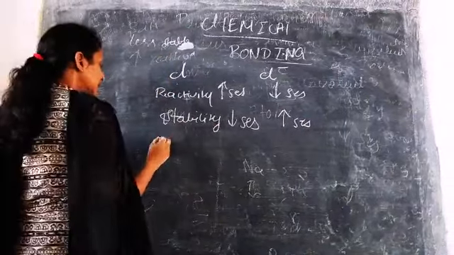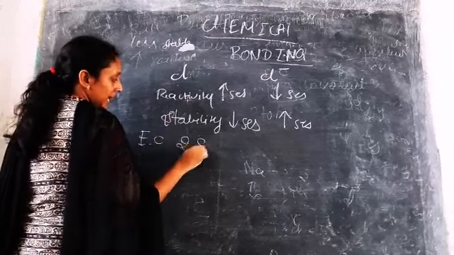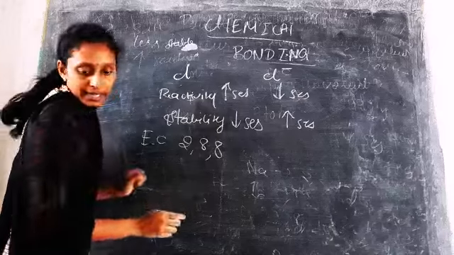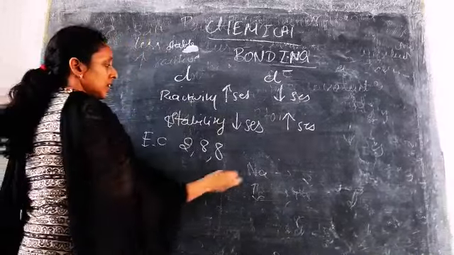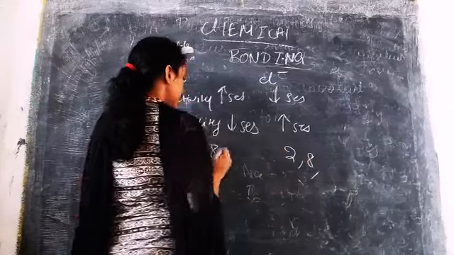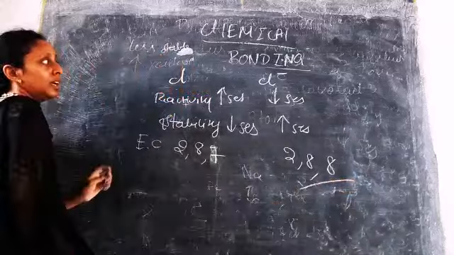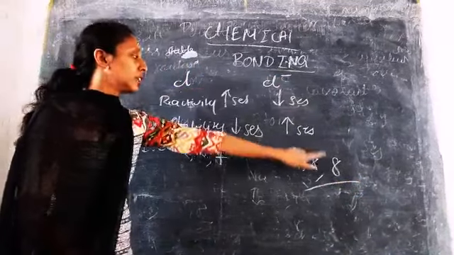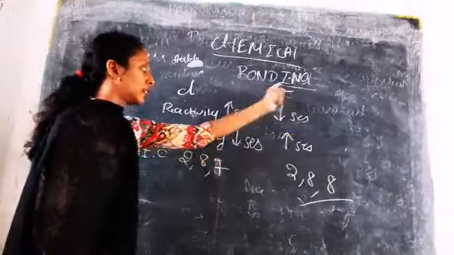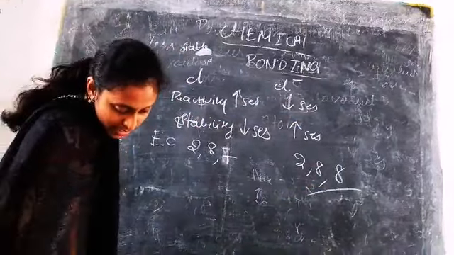Next is the electronic configuration. This one is 2, 8, 7, and this one is 2, 8, 8, which is highly stable because there is a gain of one electron. 7 with 1 electron will give you 8. Next property is charge.